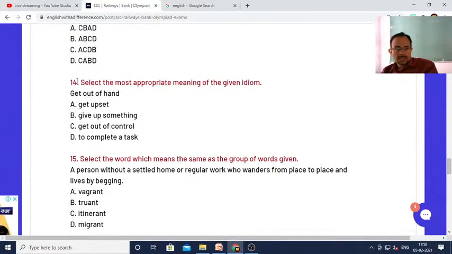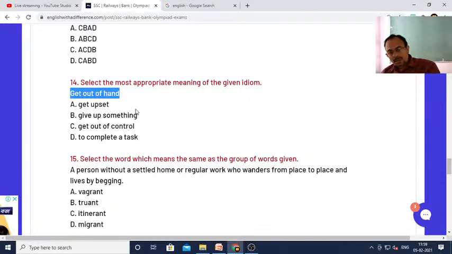That is, select the most appropriate meaning of the given idiom. This is the idiom "get out of hand." So, what do you think should be the meaning of this idiom? From the context, you can tell me, even if you don't know the correct answer. Is it get upset, or give up something, or get out of control, or to complete a task?